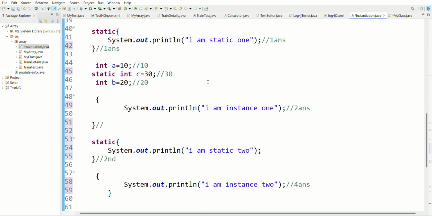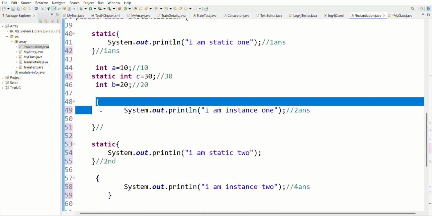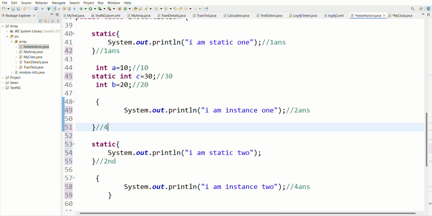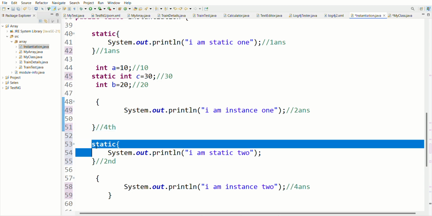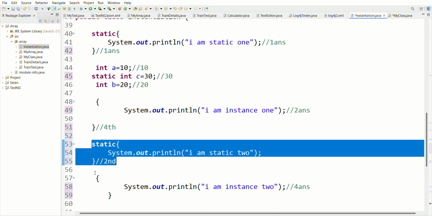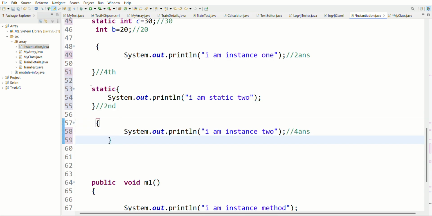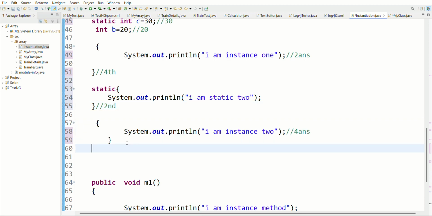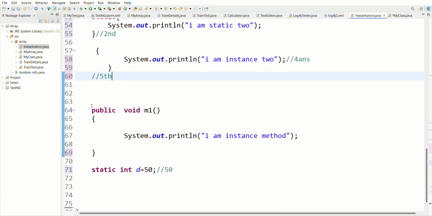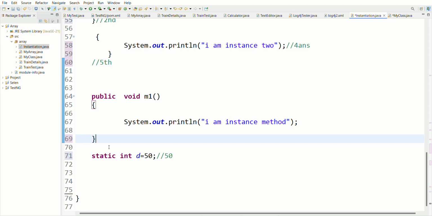Now the fourth step: this is an instance block. It will be executed, and this will be my fourth answer. Ignore this. This is a static block, sorry. Ignore this. This is an instance block. Yes, execute this. So my fifth output should be I am instance block 2. This is an instance method, it will get memory but it won't be executed.